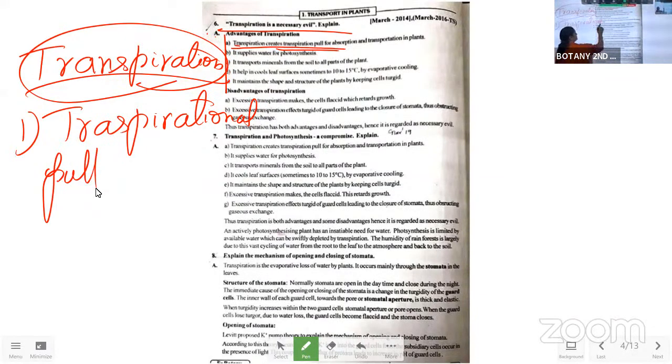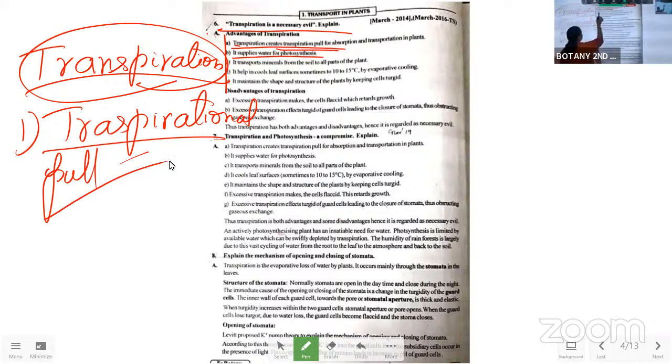The second one we have to write: it supplies water for photosynthesis. To do photosynthesis, water is supplied by the transpiration process only. Otherwise water would need to be supplied to the leaves, so that is done only with the transpirational pull.